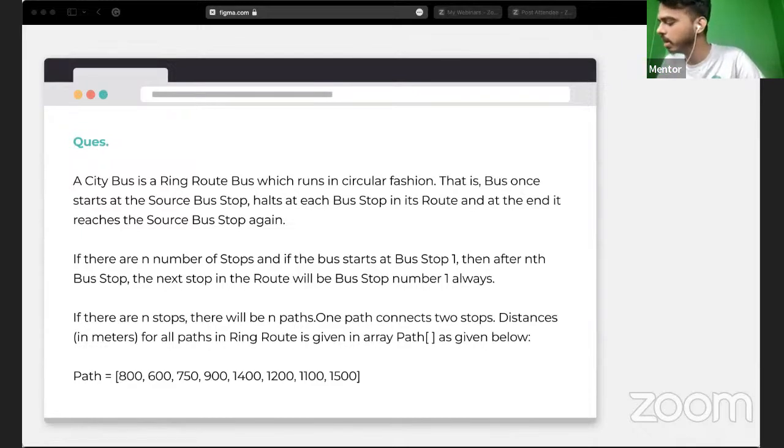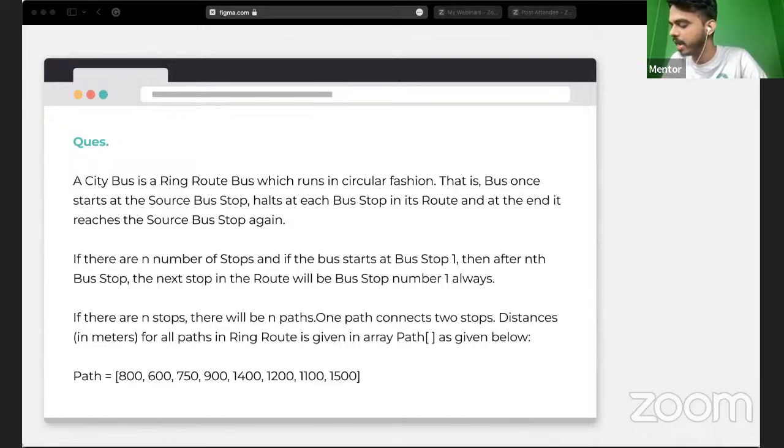So now, bus one starts from the source station. Starting from the source station, it halts at each bus stop in its route, and at the end it reaches the source bus stop again. Since the route is circular, whenever it starts from the source station, it will go to each station and stop there, and at the end it will reach its source again.